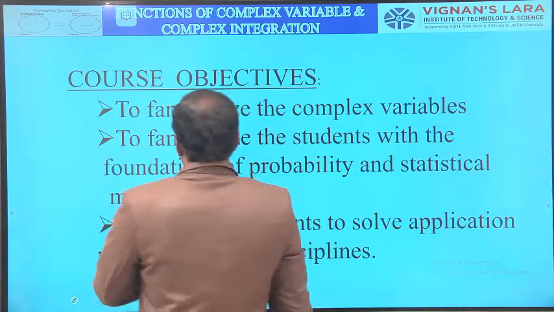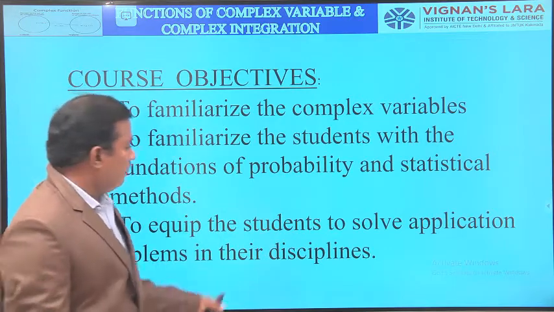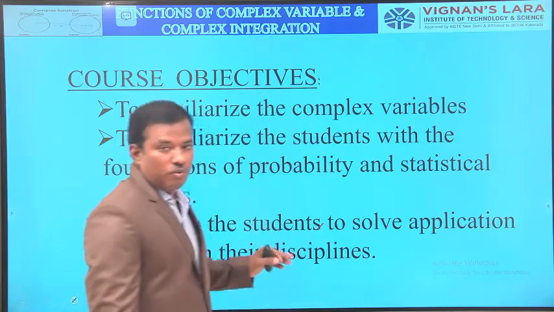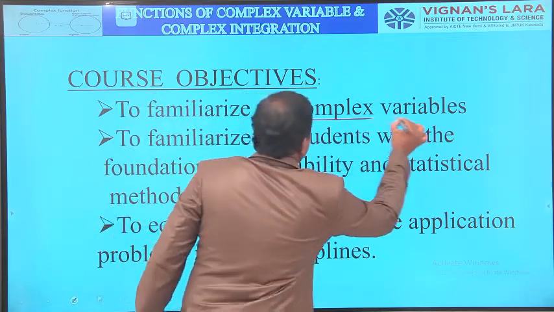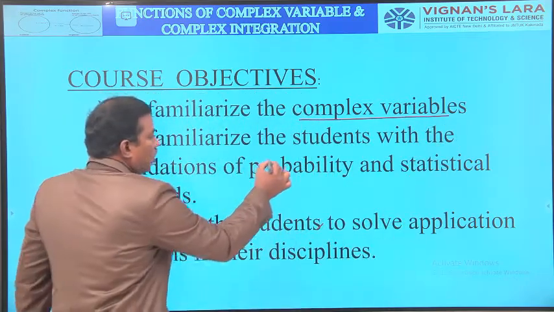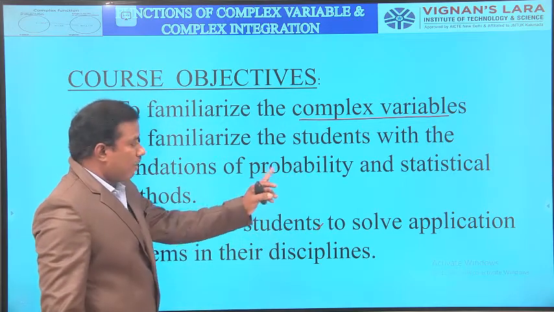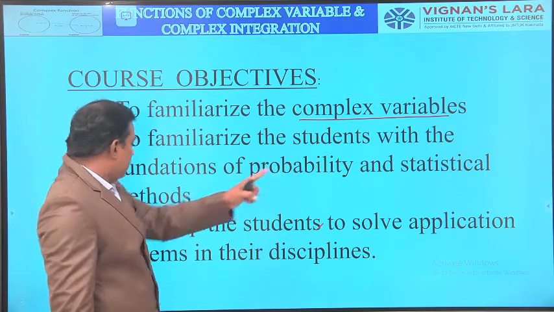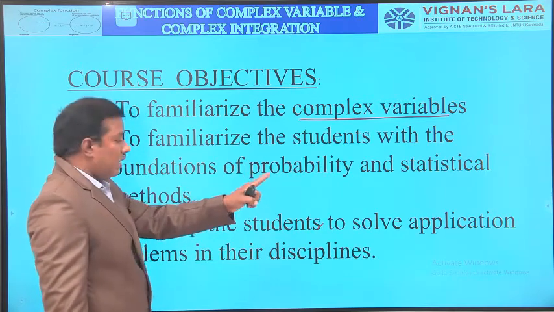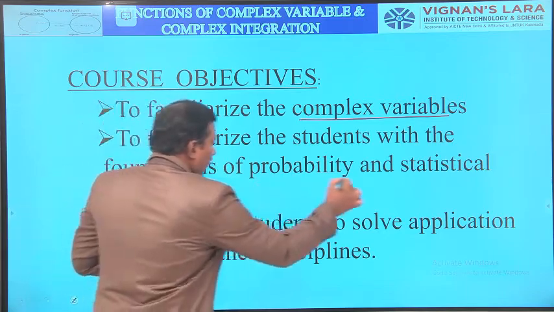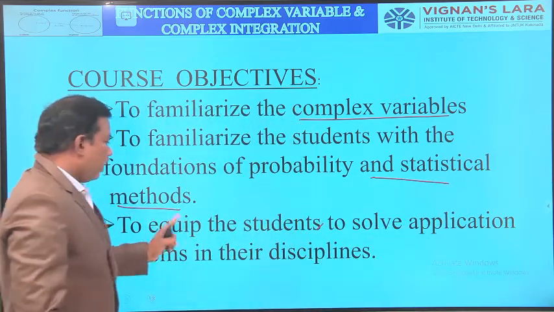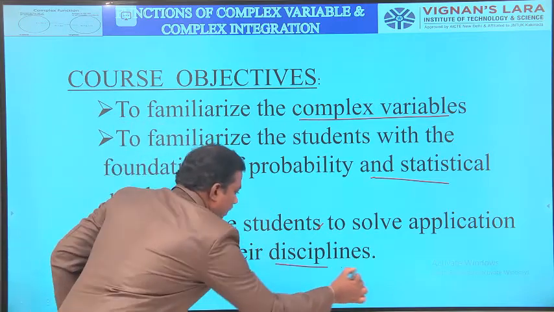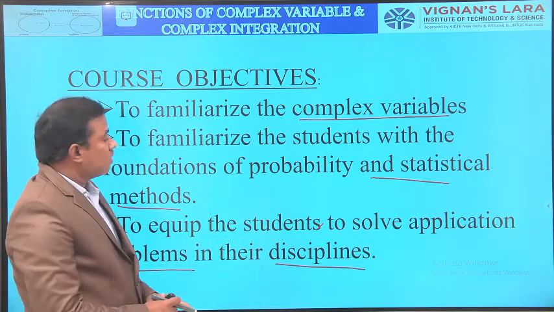Then coming to the course objectives of this course: first, to familiarize the students with complex variables. Next, to familiarize the students with the foundations of probability and statistical methods. And the third is to equip the students to solve application problems in their disciplines. So we have 3 objectives of this course.